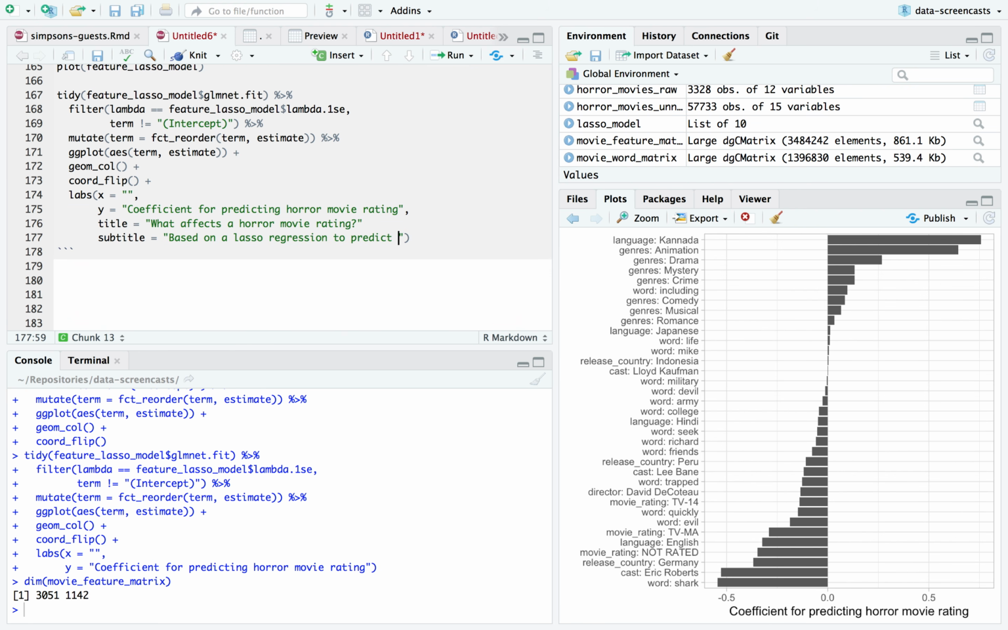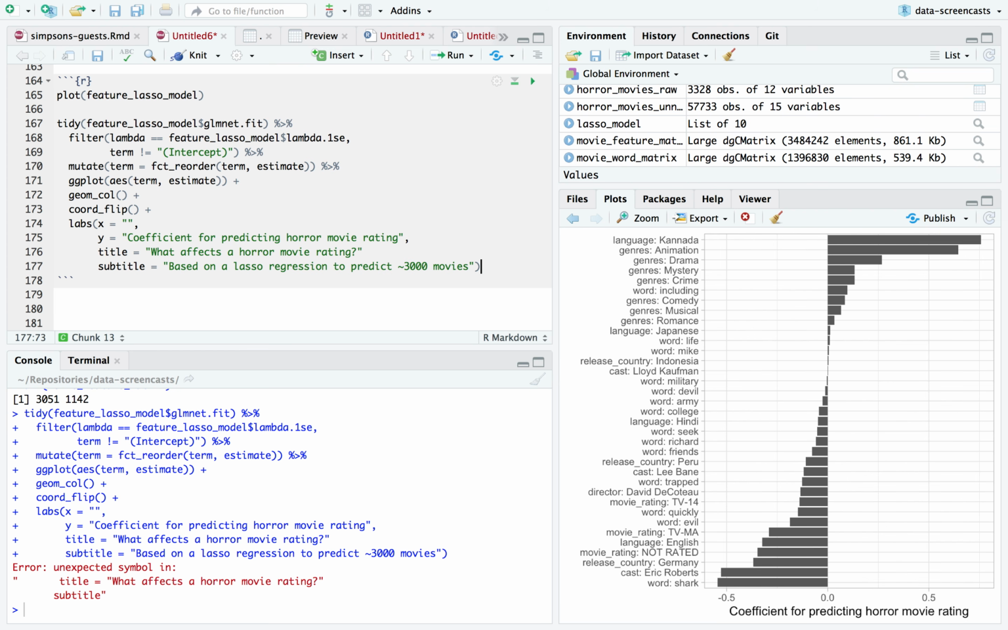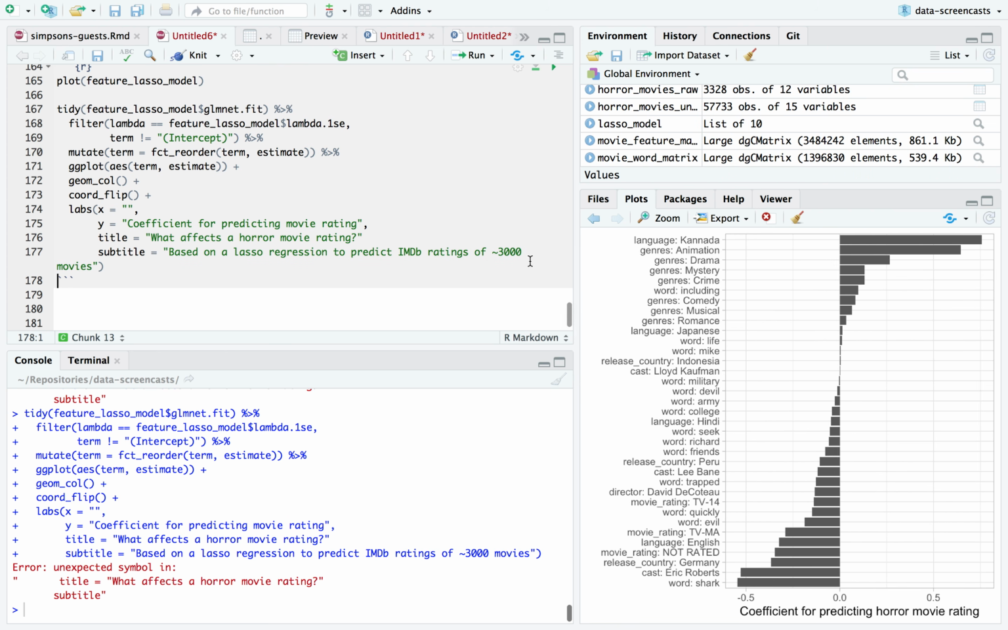3,051, 3 is in case I change it later, 3,000 movies. IMDb ratings. Movie rating. IMDb ratings of, I like to have an informative subtitle.